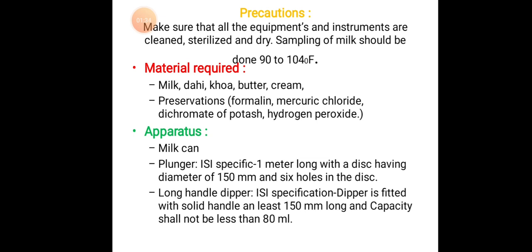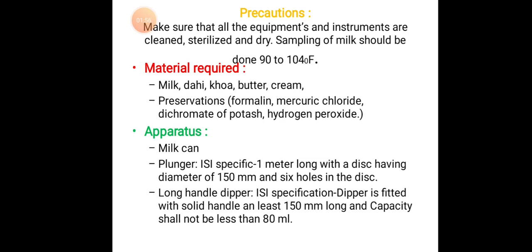Sampling of milk should be done at 90 to 104 degrees Fahrenheit. Materials required for this purpose will be milk, dahi, khova, butter, cream. Preservatives: formalin, mercuric chloride, dichromate of potash, hydrogen peroxide.